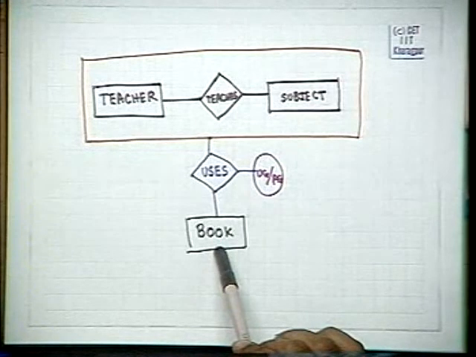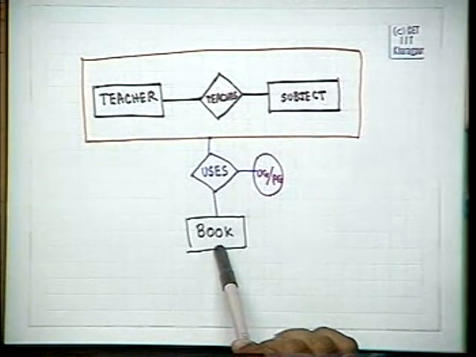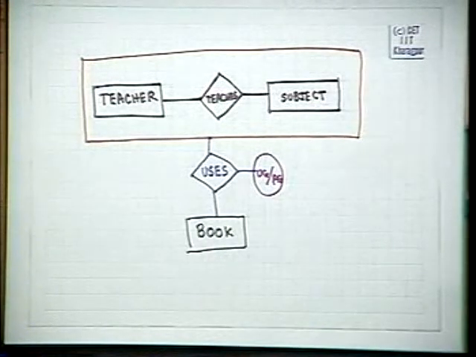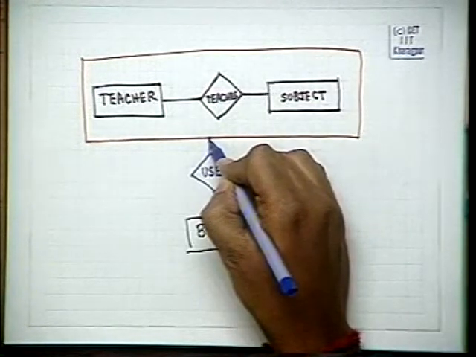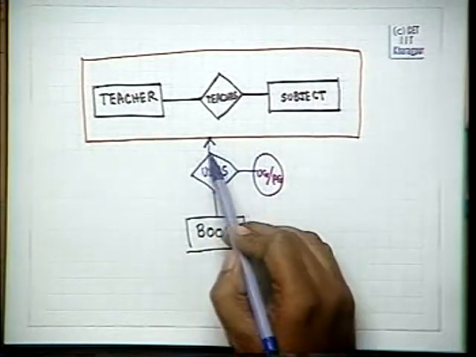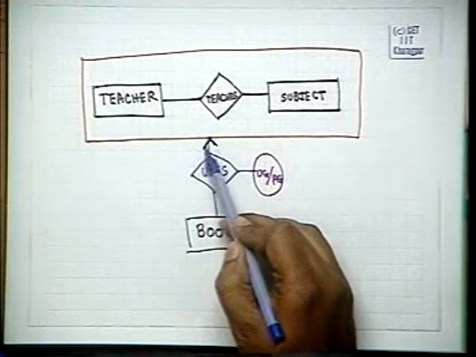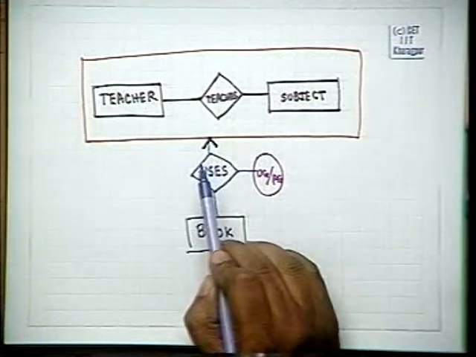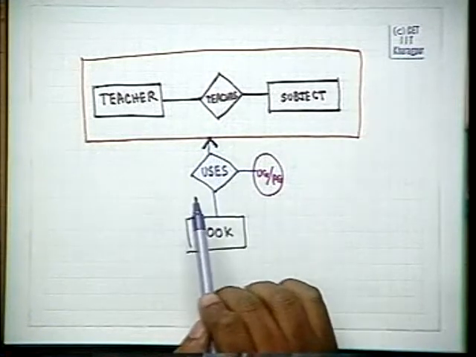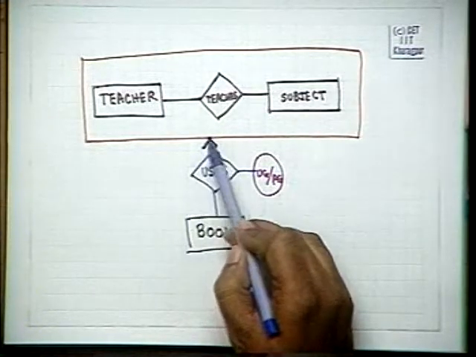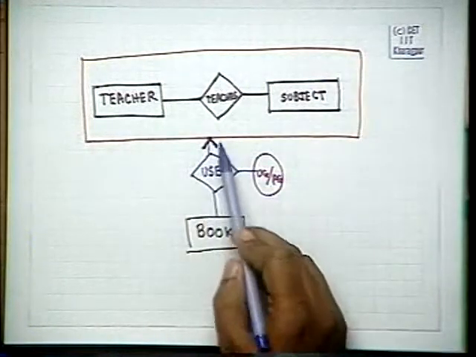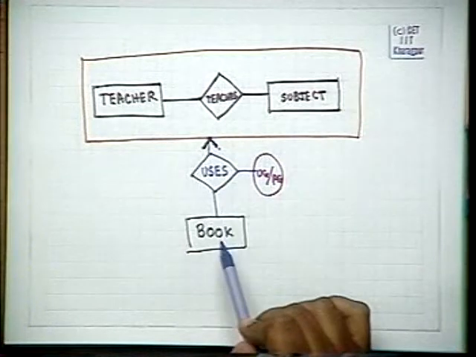Is it possible to represent the type of relation? A type of relationship will always be modeled. See, if I write this, then what does it mean? Now, if I want to put mapping constraints, the question asked was whether we can model the type of relationship or the mapping constraints. So, if I put this link, then it means that this participates in a one-many or a one-one with this.